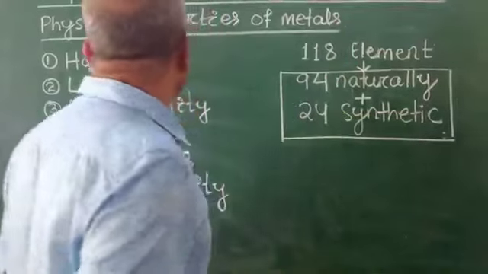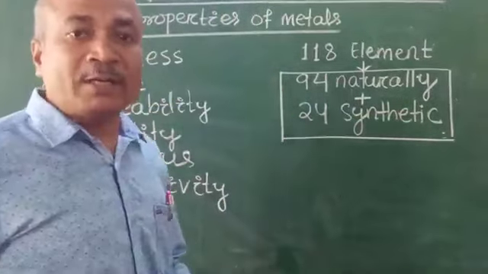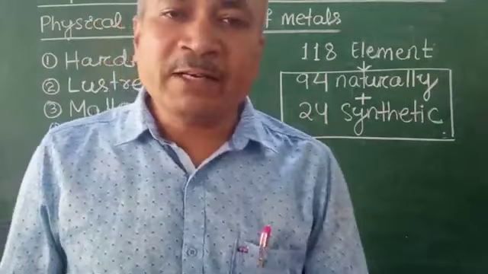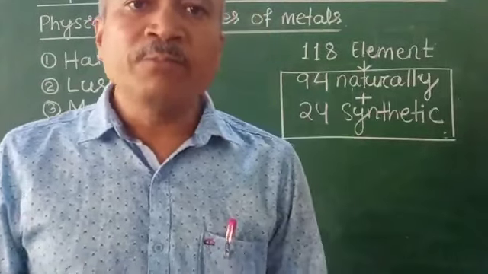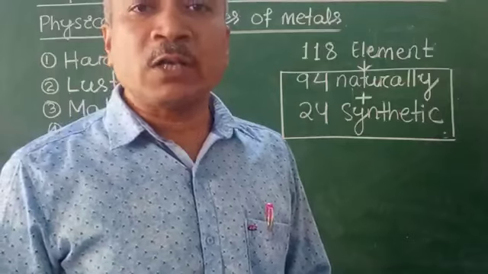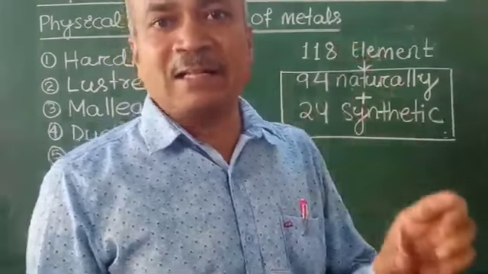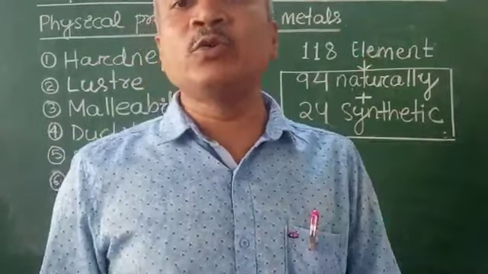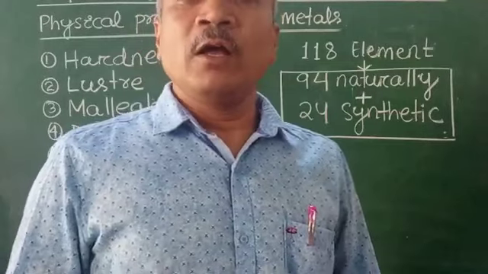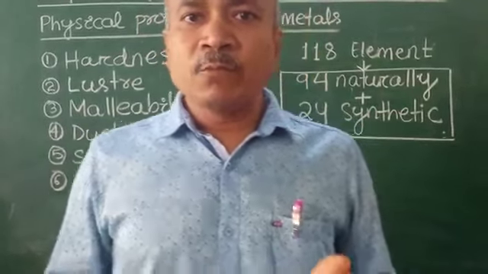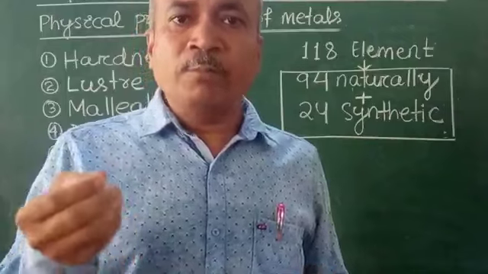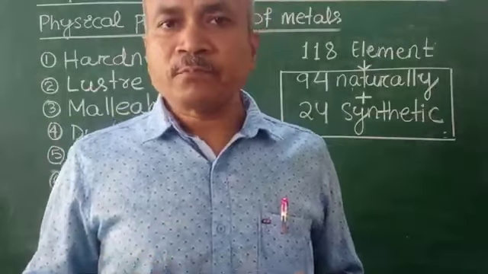Okay. Then malleability. What is malleability? Malleability is the property by which the substance or the material can be beaten into thin sheets. You have seen that you are using the aluminium foil.